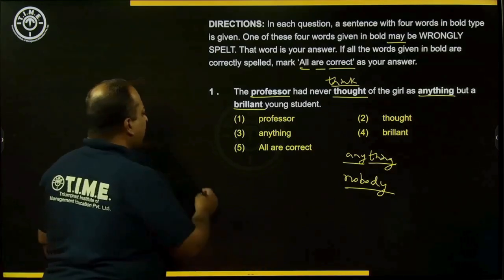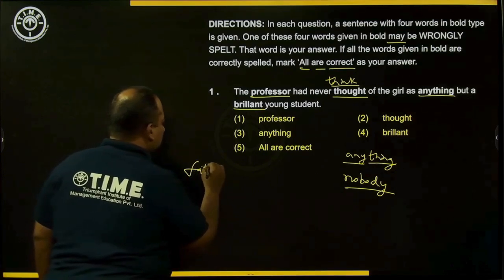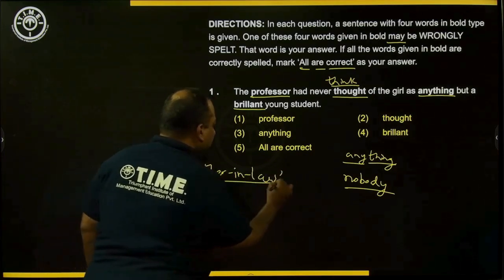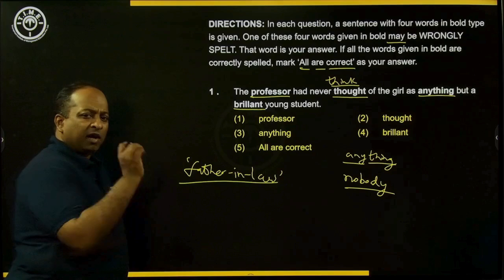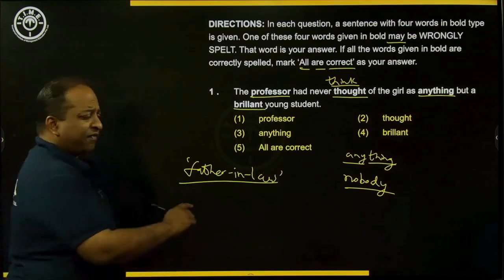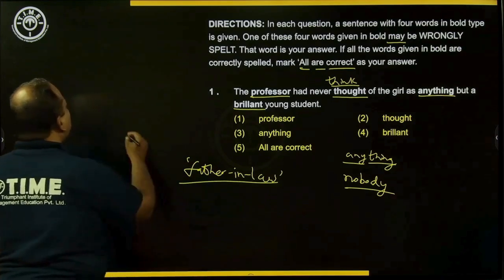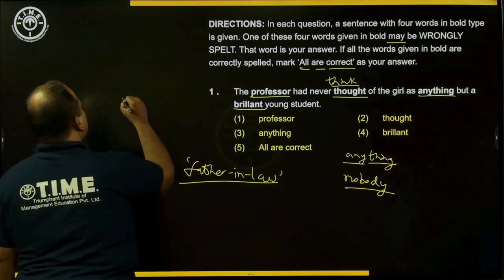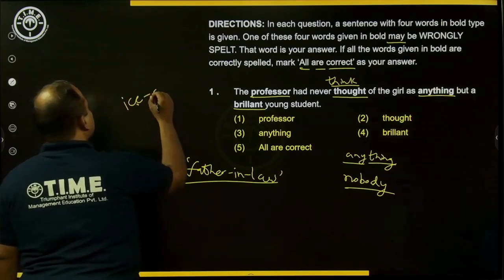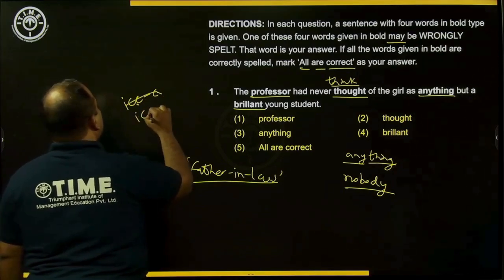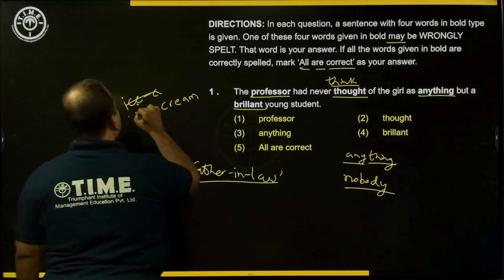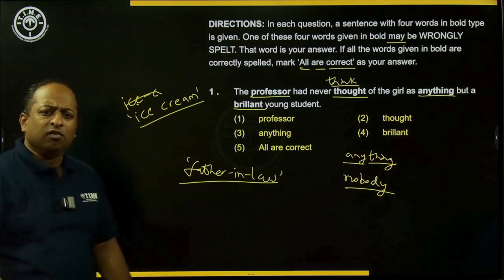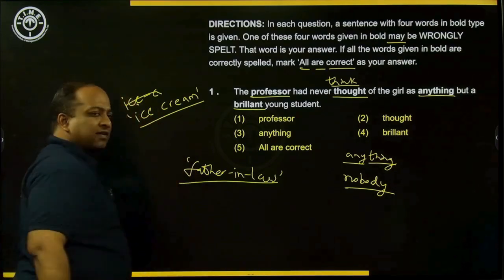You have hyphenated words, for example, father-in-law. These are hyphenated compound words where it is a single word but the 3 words are separated by hyphens. Or sometimes you have open compound words like ice cream. Ice cream would be an open compound word because it's considered as one term or one word. However, if you see, there is a space in between.